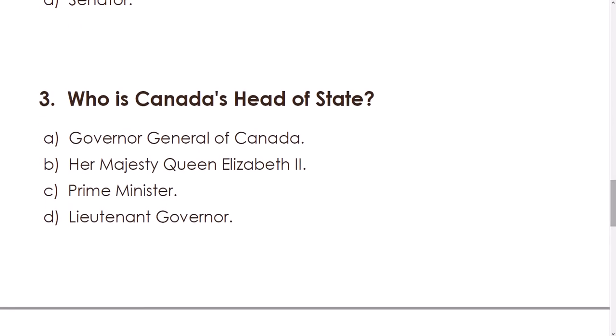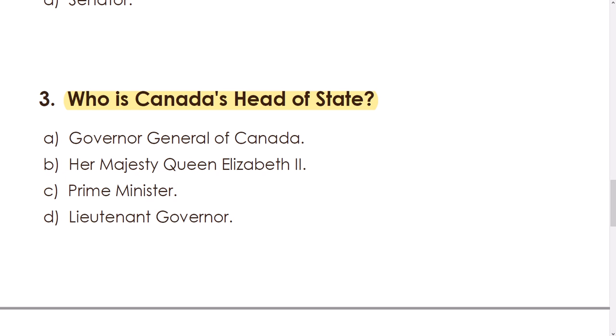Number 3. Who is Canada's head of state? Is it A, the Governor General of Canada, B, Her Majesty Queen Elizabeth II, C, Prime Minister, or D, Lieutenant Governor?